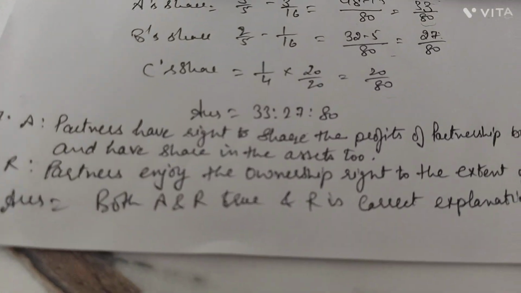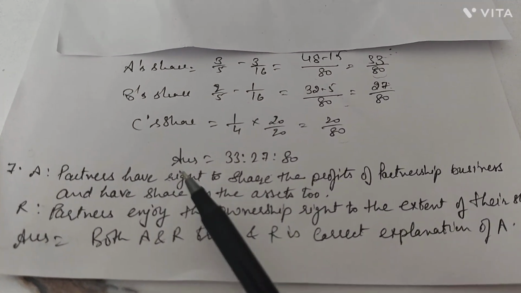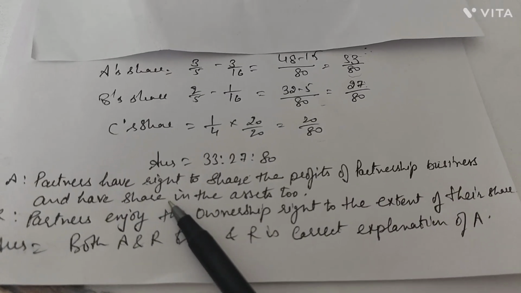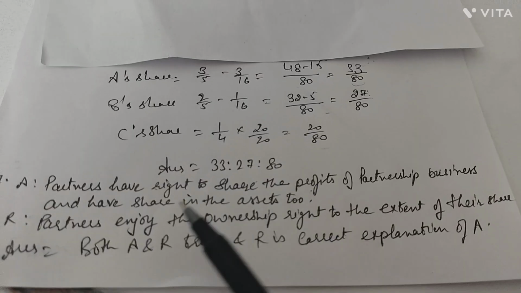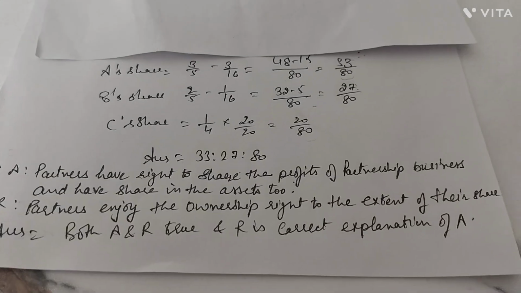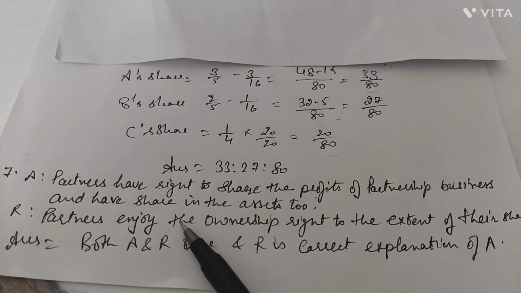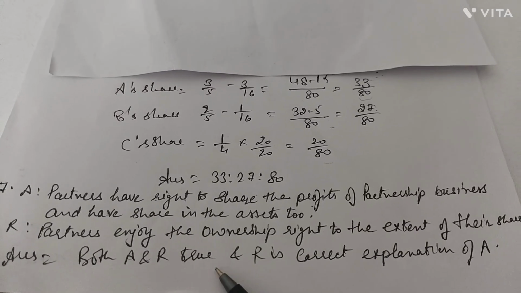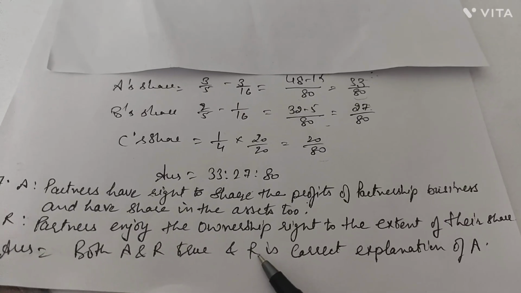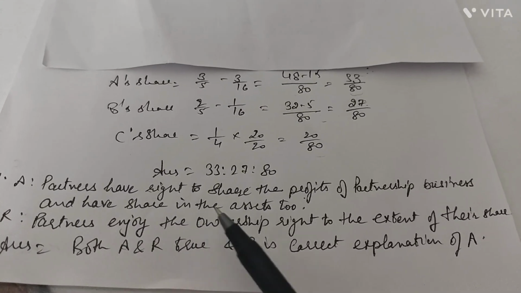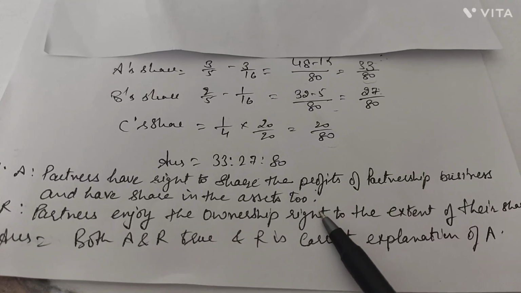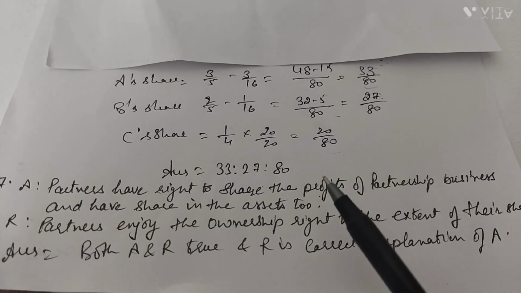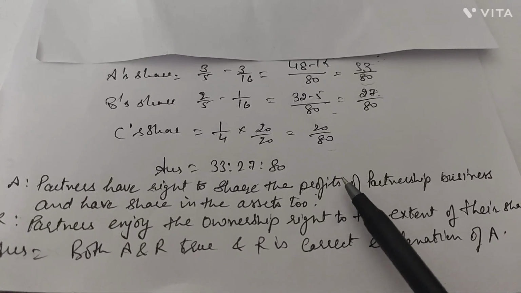Okay. Now the last question over here is, the partners have a right to share the profits of the partnership business and have share in the assets too, and the reason is given that partners enjoy the ownership right to the extent of their share. So both assertion and reason are true, and R is the correct explanation of A, that partners have ownership right in the firm to the extent of their profit sharing ratio. That's why they have share in the assets as well as in the profits.